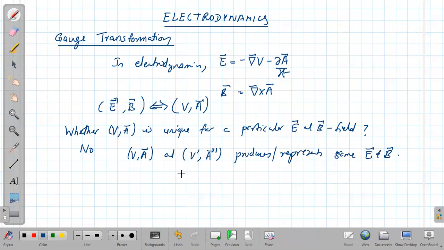Obviously B is del cross A, and del cross A prime should also be equal to B. So B, which is del cross A, must also be equal to del cross A prime. How is that possible? What is the connection between A and A prime? Let us suppose A prime is A plus some quantity, let us call it alpha. Now del cross A must be equal to del cross A prime.